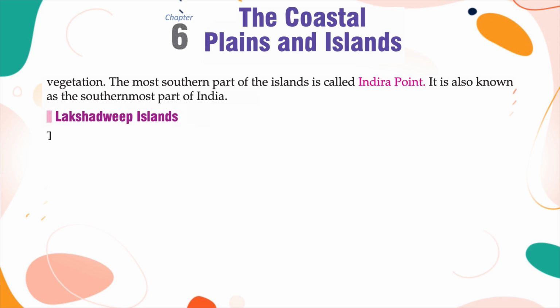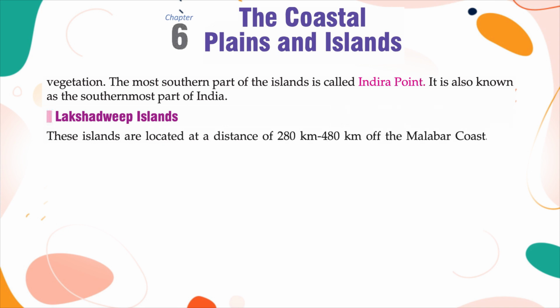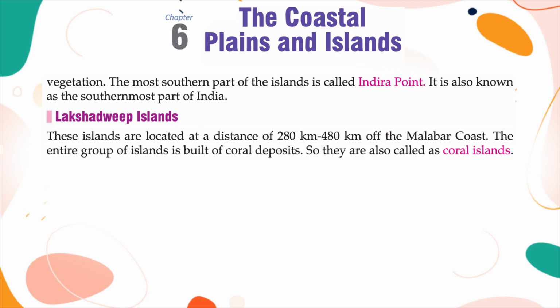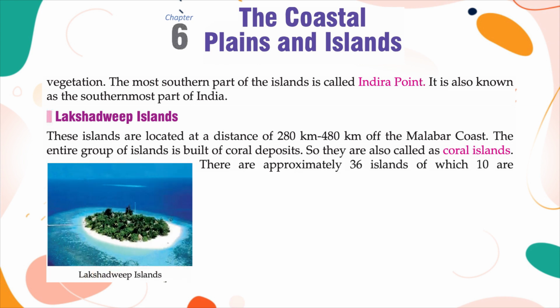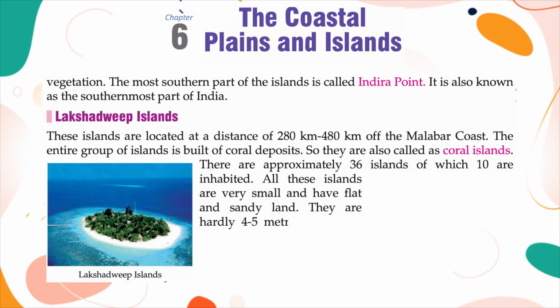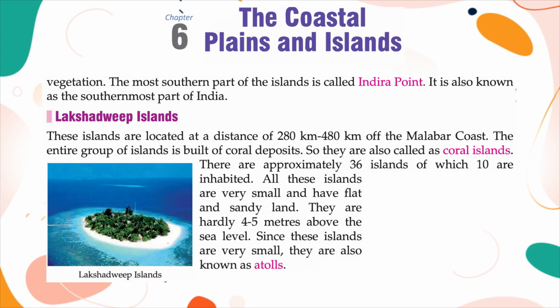Lakshadweep Islands. These islands are located at a distance of 280 km to 480 km off the Malabar coast. The entire group of islands is built of coral deposits, so they are also called coral islands. There are approximately 36 islands, of which 10 are inhabited. All of these islands are very small and have flat and sandy land. They are hardly 4 to 5 meters above sea level. Since these islands are very small, they are also known as atolls.